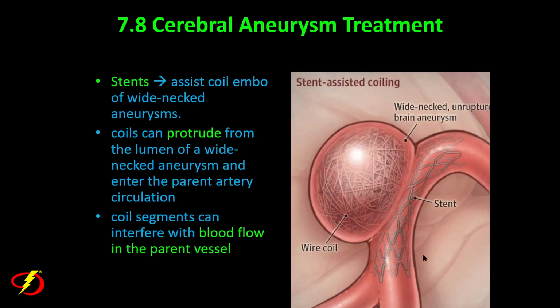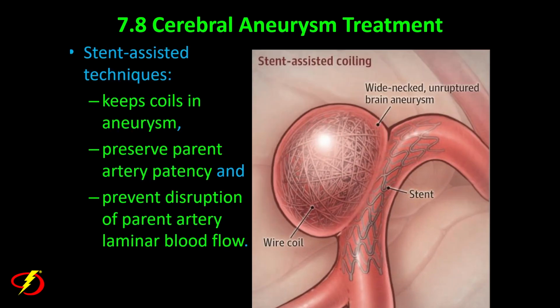Now, sometimes when you're dealing with wide-necked aneurysms, it's hard to keep these coils in the aneurysm. So stent-assisted coil embolization is also used. In this method, a stent is placed in the parent vessel to keep these endovascular coils from protruding into the parent vessel. So these stent-assisted coiling techniques allow coils to be retained within the aneurysm. It preserves parent artery patency, and it prevents disruption of parent artery laminar flow.